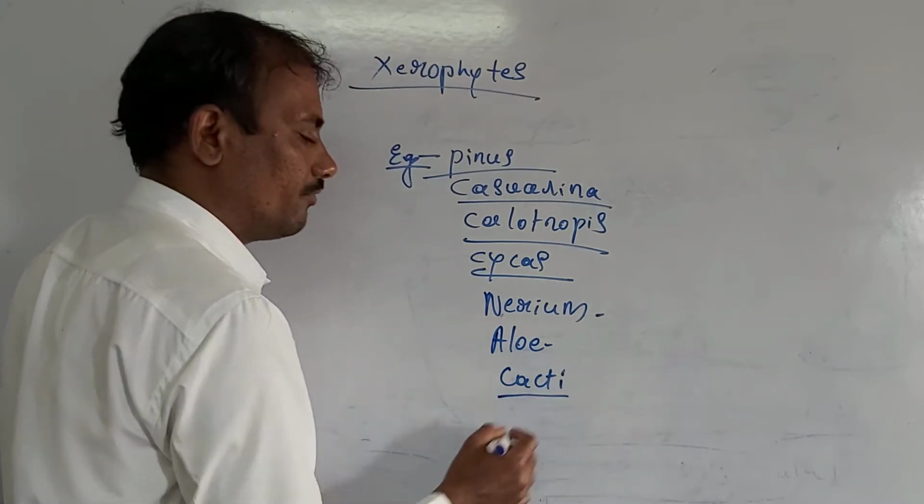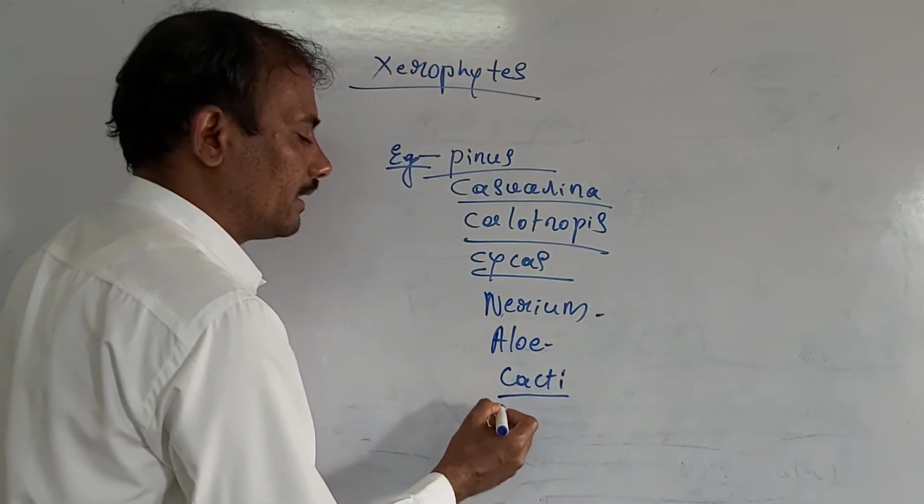Cactus is the singular word, cacti is the plural form.